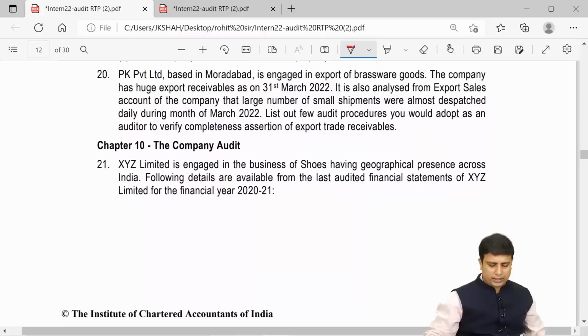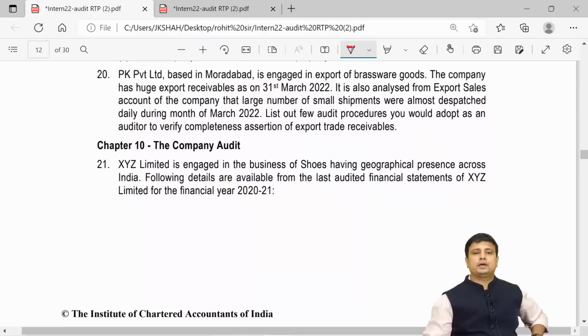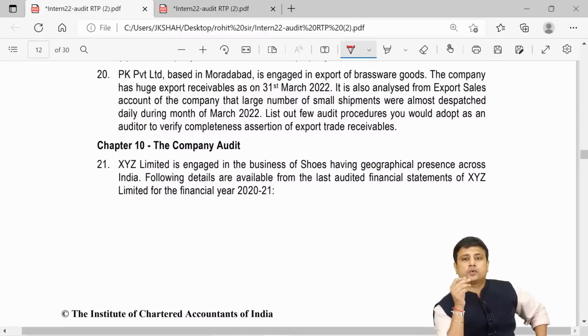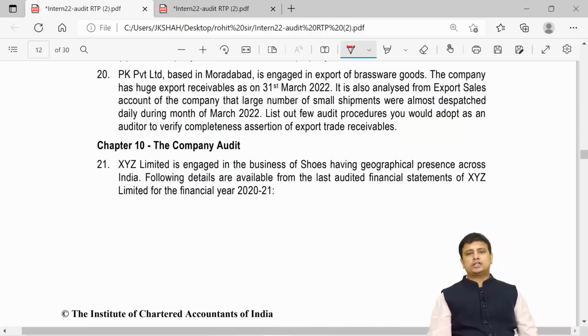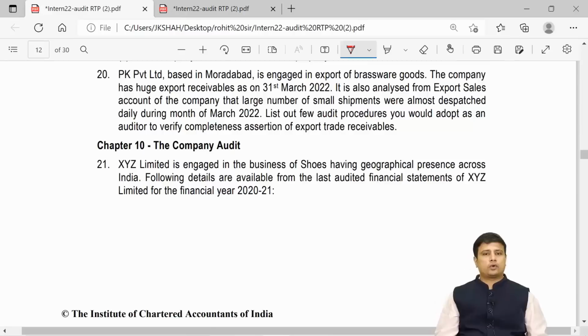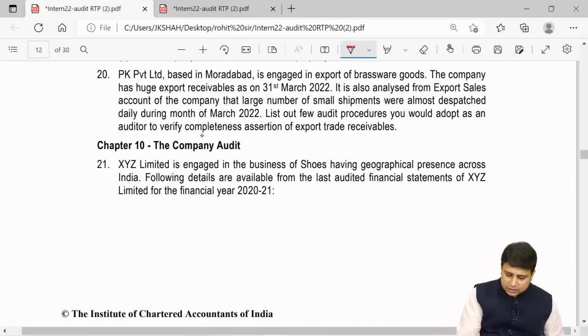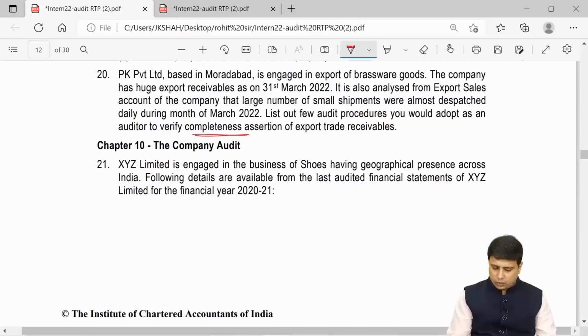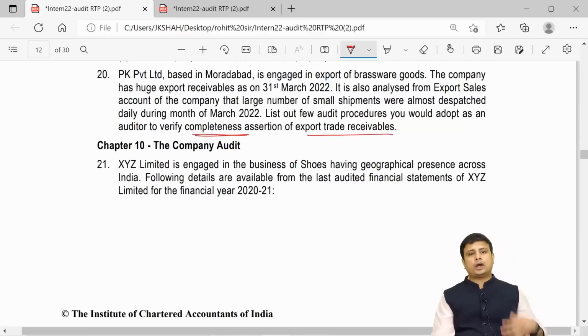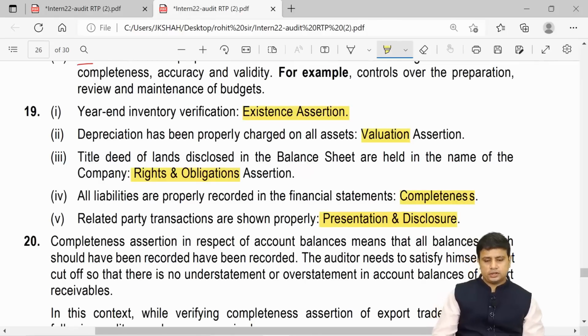Next, question number 20. PK Private Limited, based in Morbi, is engaged in export of brassware goods. The company has huge export orders receivable on 31st of March. It is also analyzed from the export sales account of the company that a large number of small shipments were dispatched almost daily during the month of March 22. List out a few procedures you would adopt as an auditor to verify the completeness assertion of the export trade receivables. So what they are saying is you want to check the export trade receivables. What are the audit procedures you will adopt?